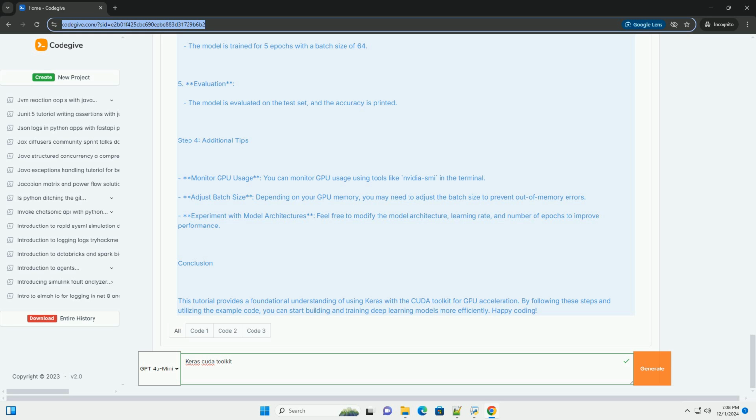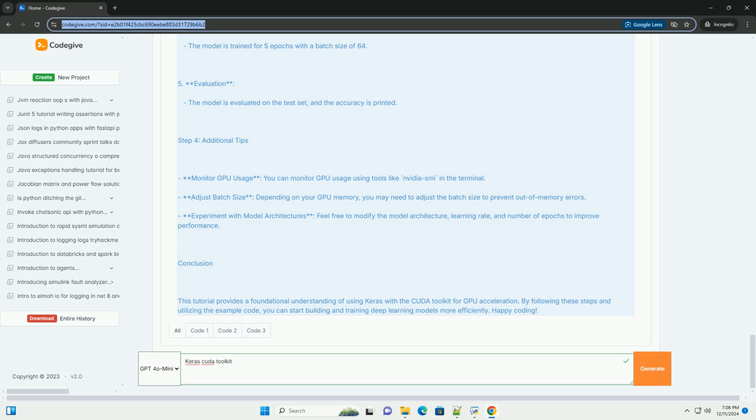Step 3, basic Keras model example. Now that you have Keras and CUDA set up, you can start building a simple neural network. Below is a complete example using the Keras API to create and train a simple neural network on the MNIST dataset.